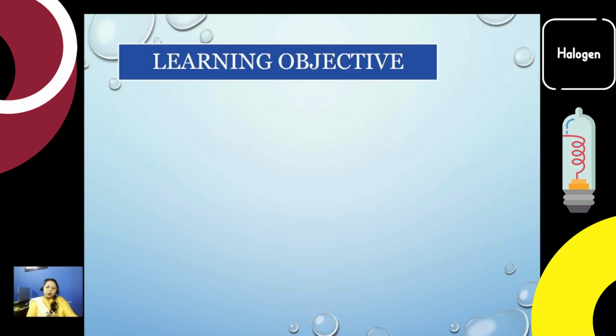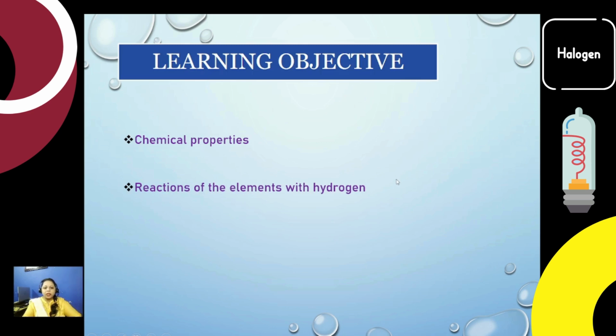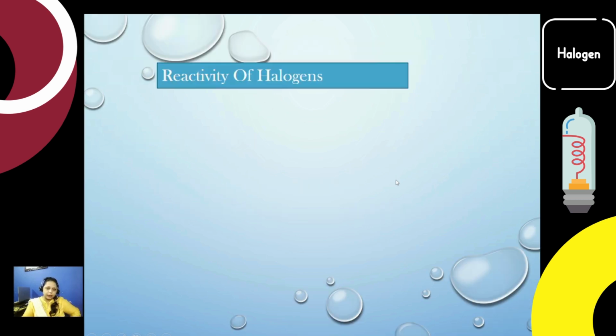Today we are going to continue with the halogens, and we are going to discuss the chemical properties in this video. We have discussed the physical properties in another video; you can watch that. But here we are going to discuss the basic chemical properties, and later on we'll discuss the reactions of the halogens in another video. So here we discuss only the general chemical properties, the reaction of elements with hydrogen and the thermal stability of hydrogen halides basically.